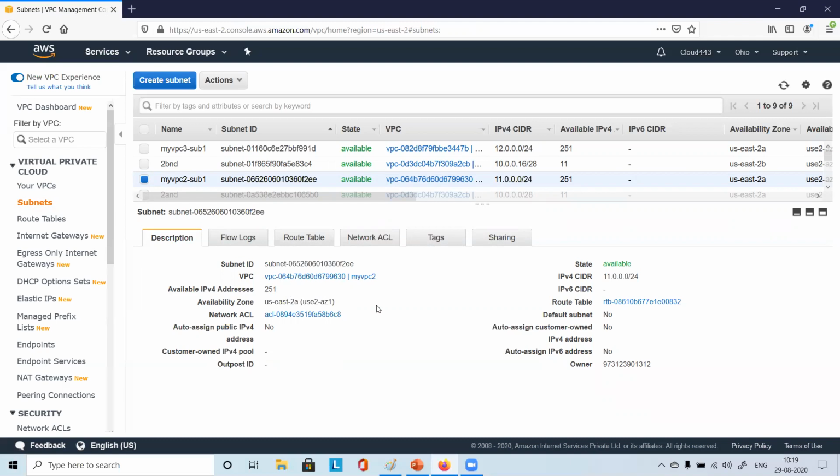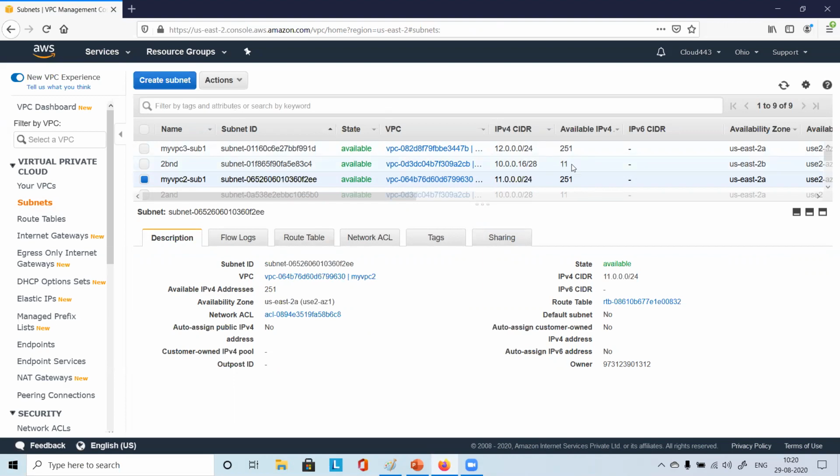Out of that 254, again 3 are taken, right? So now it is only 251. 3 more have been taken by Amazon for its own purpose, right? So how many IPv4 addresses are available for us? 251, right? Whatever ranges you create, you will see that some of them are taken.